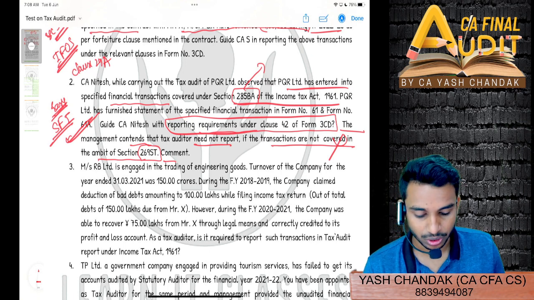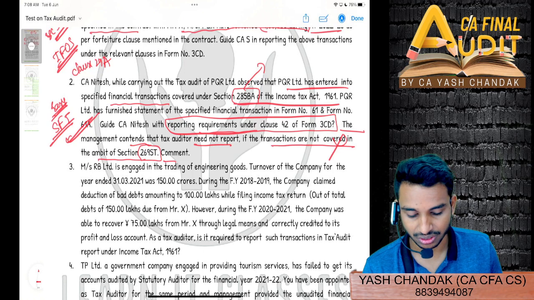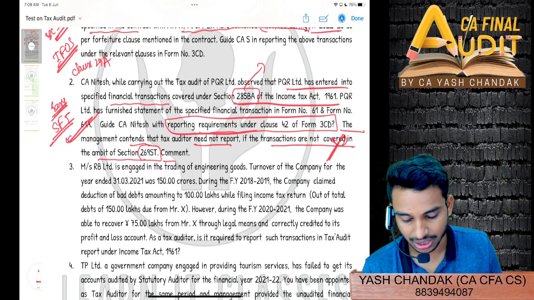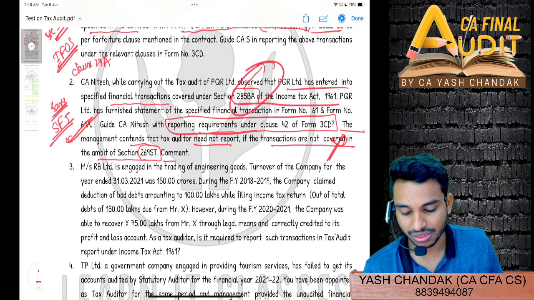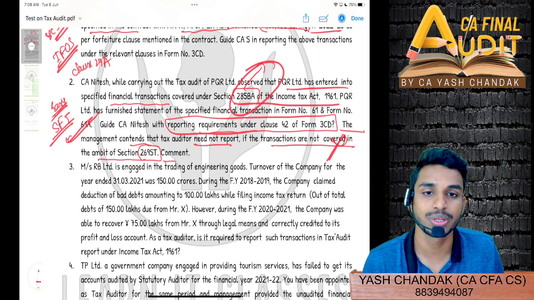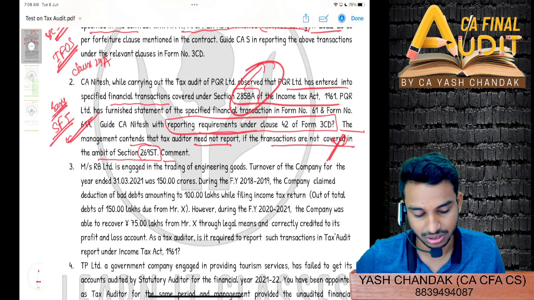Guide CA Nitesh with the reporting requirement under clause 42. The management contends the tax auditor need not report if the transactions are not covered in the ambit of section 269ST. Management is completely wrong. 269ST is not at all related to section 285BA. A financial transaction has to be reported if it is specified in this section, specified financial transaction.